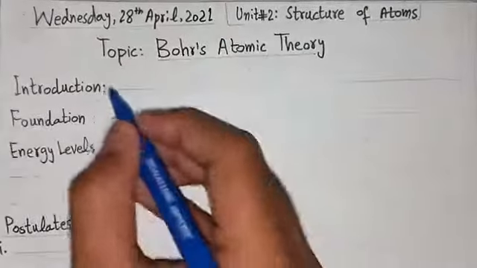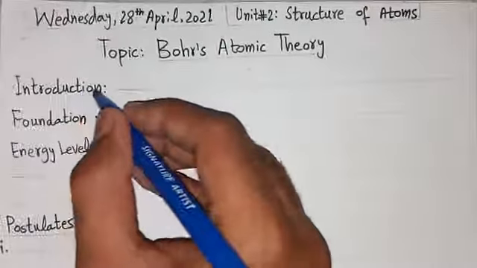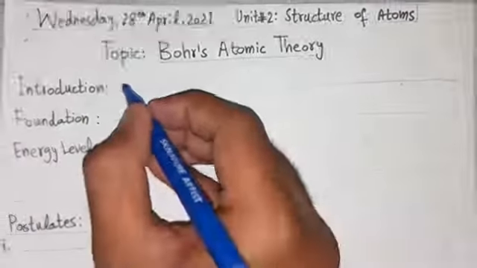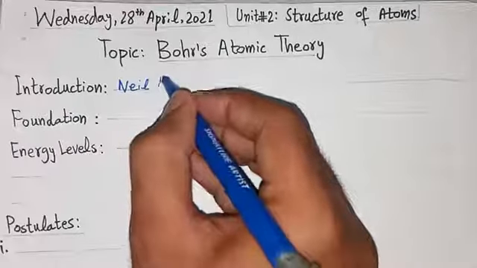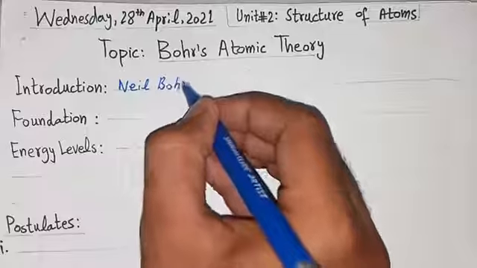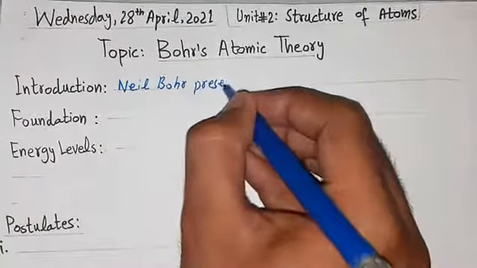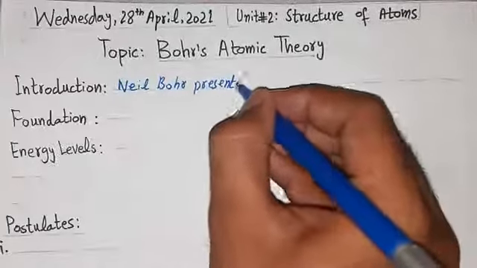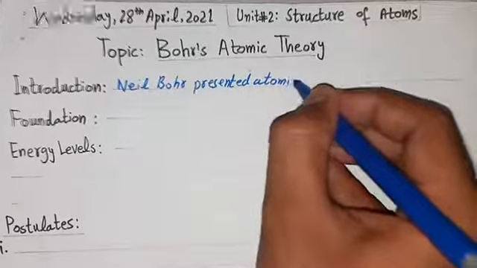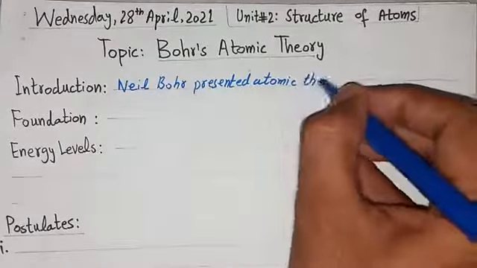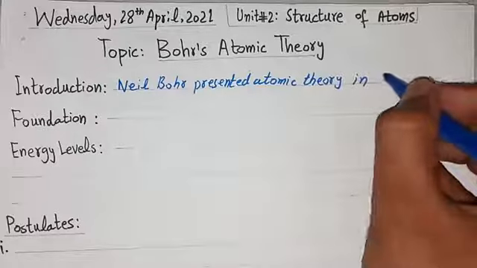Niels Bohr presented atomic theory in 1913.